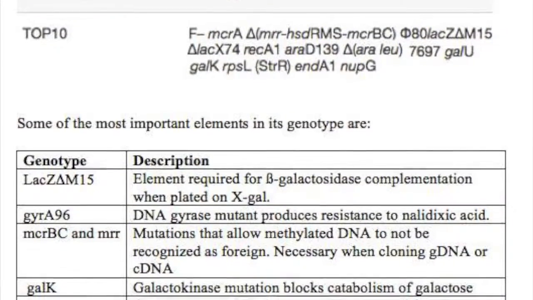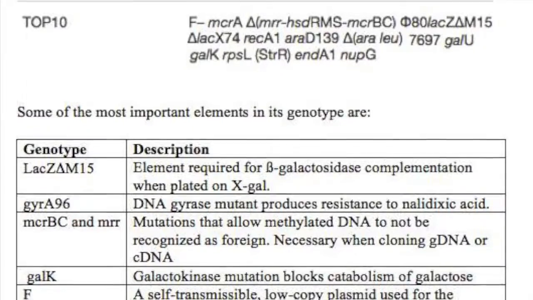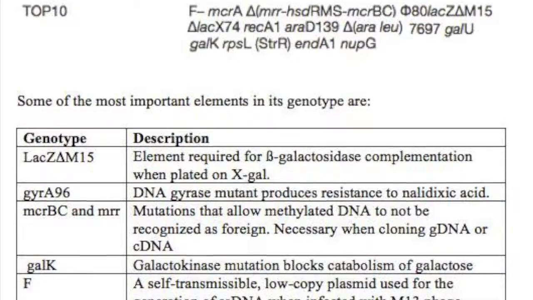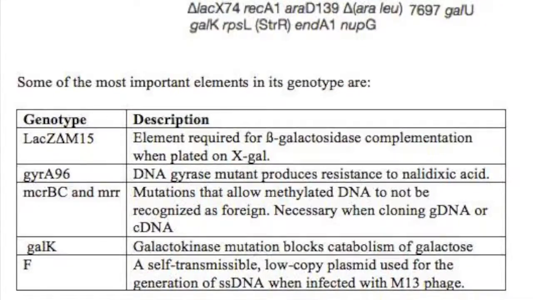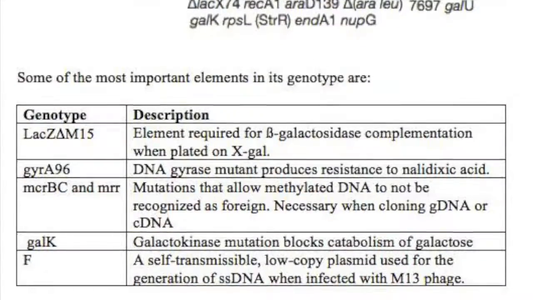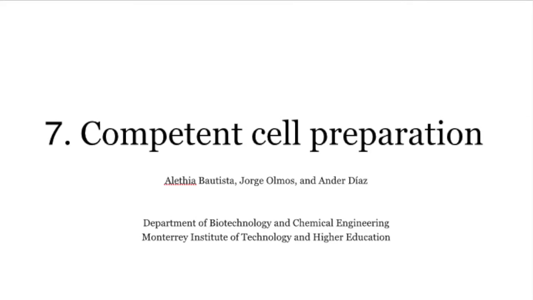These efficiencies are lower than expected. Normally, the electrocompetent cells have an efficiency of 1 times 10 to the ninth power and the chemocompetent about 1 times 10 to the sixth power. These cells still can be useful for plasmid ligation, but we don't expect high results.